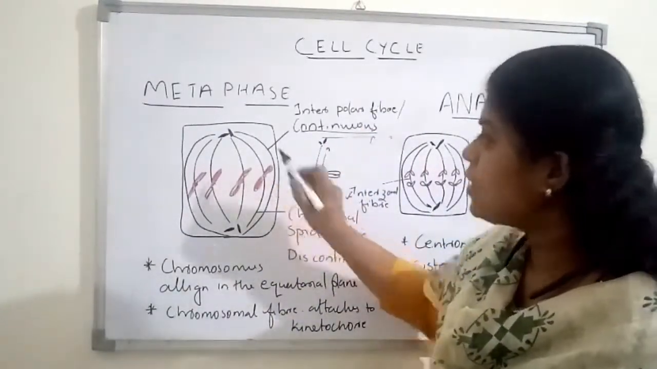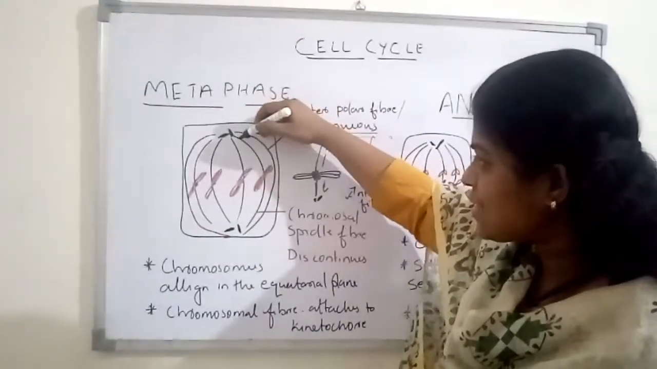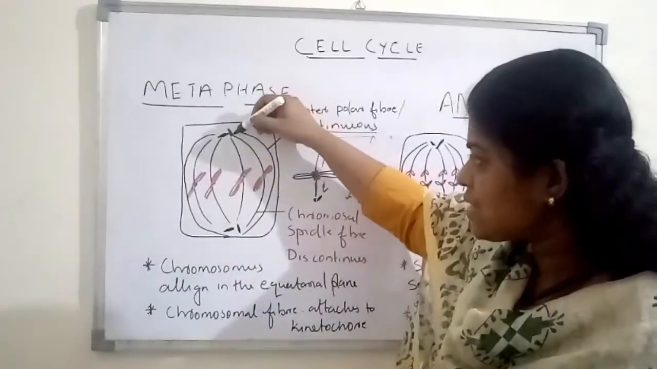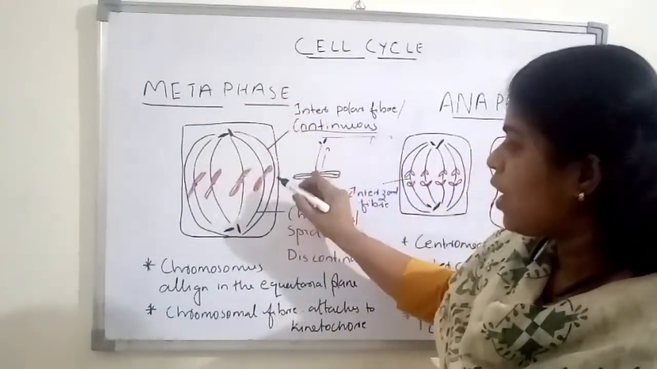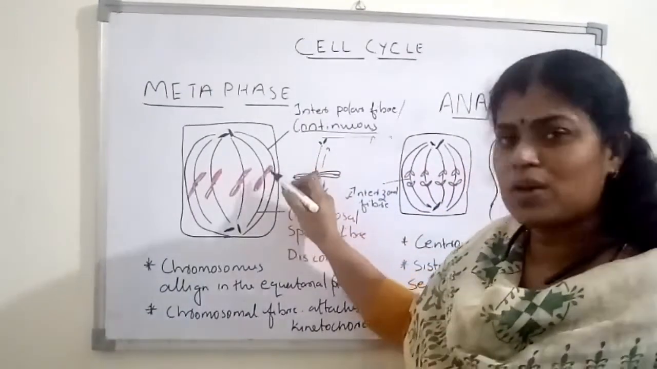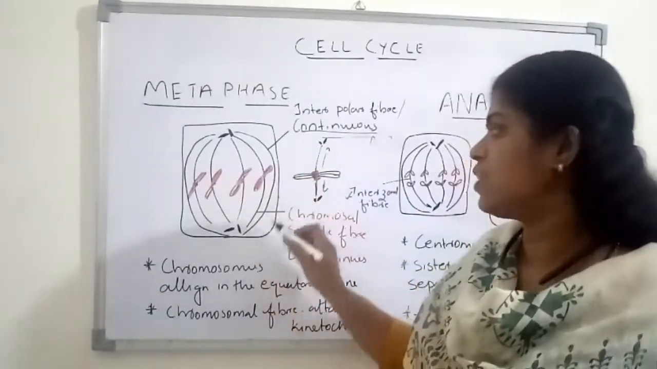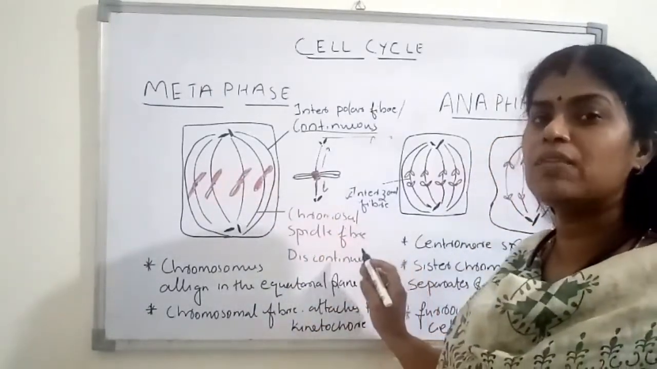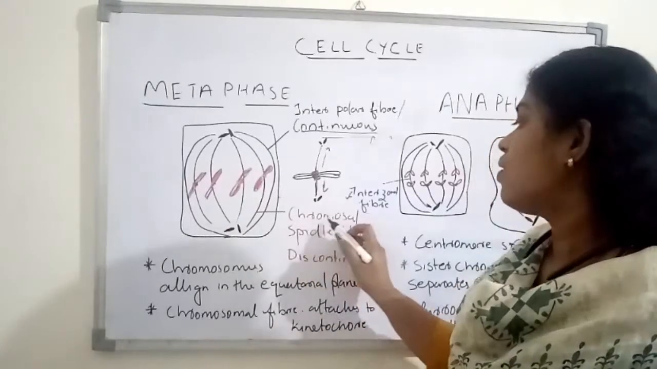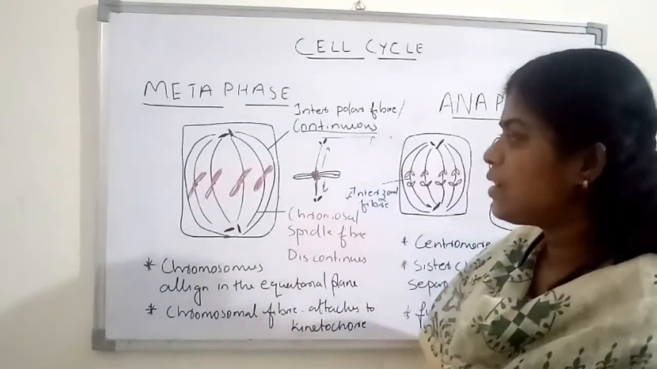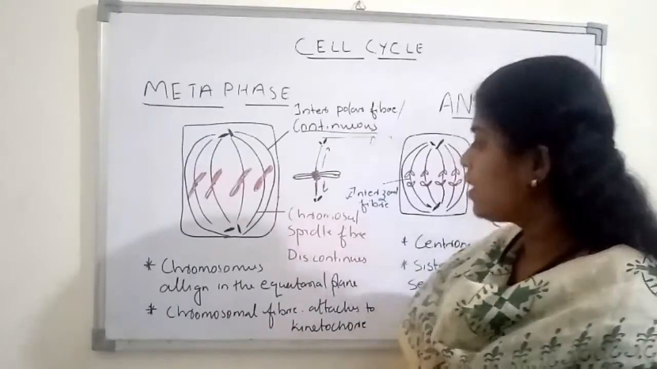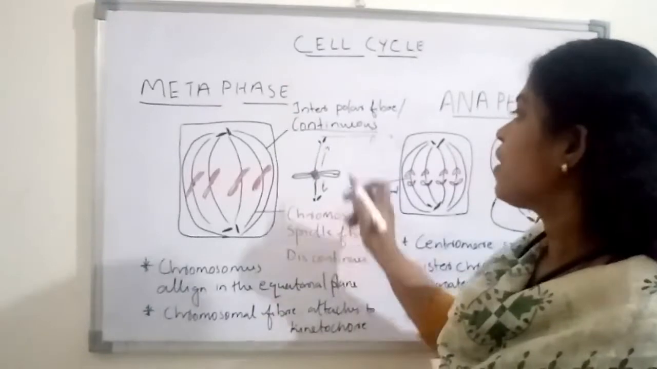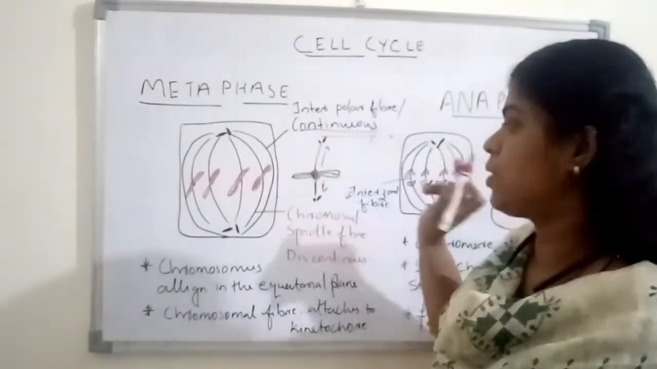Okay, and another type of spindle fiber is discontinuous because of the attachment of the chromosome. It starts from this pole and is going, and meanwhile it gets attached to a chromosome, so it is not a continuous one. So we can call this spindle fiber a discontinuous spindle fiber. Otherwise, it can be called a chromosomal spindle fiber, because it is attached to a chromosome. There are two types of spindle fibers: the chromosomal spindle fiber and the interpolar fiber.